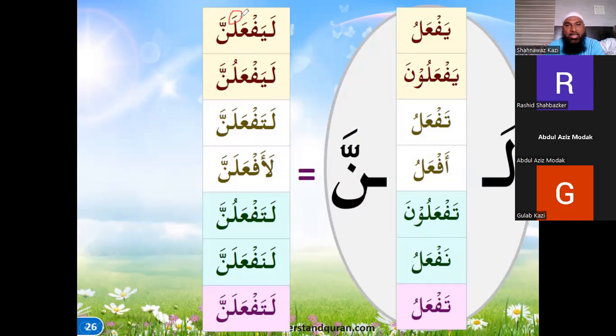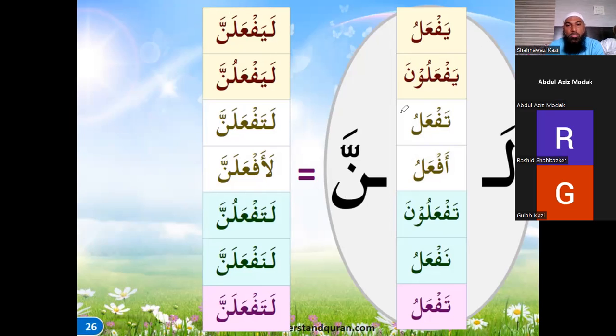So la yaf'alanna: yaf'alu becomes la yaf'alanna, and yaf'aluna becomes la yaf'alunna. Right. So yaf'alu becomes la yaf'alanna for singular. Plural yaf'aluna becomes la yaf'alunna.